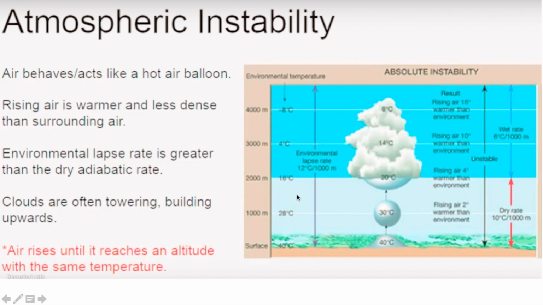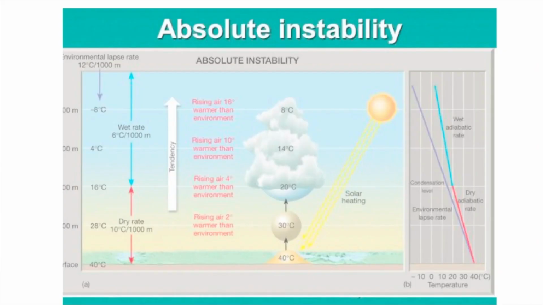Environmental lapse rate. That means the fall of temperature in the surrounding is more than your dry adiabatic as well as wet adiabatic. And since the parcel is moving up and up, it will turn into a towering cloud, and it will create unstable condition, thunders, fierce storms, everything.